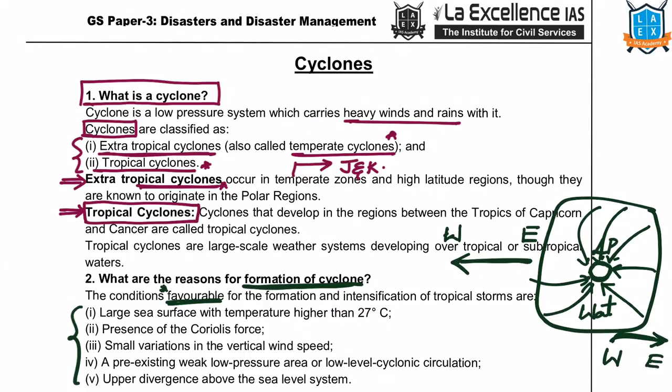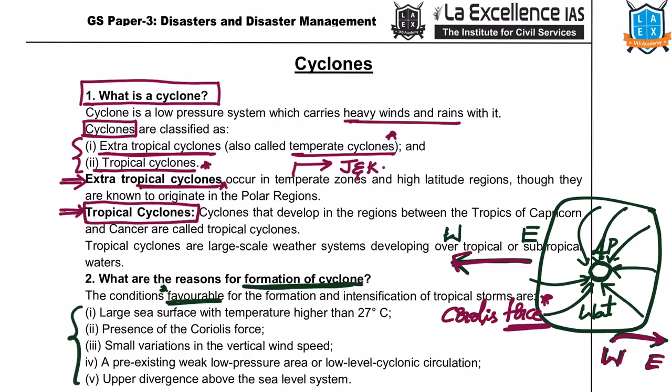How? Why does it move from east to west in the northern hemisphere? Why does it move from west to east in the southern hemisphere? It is because of one factor that is known as Coriolis force. Coriolis force, you might have understood. This is the deflecting force which deflects the winds. So in northern hemisphere, wind deflects like this, right? That's why east to west. In southern hemisphere, it's like this. That's why west to east.